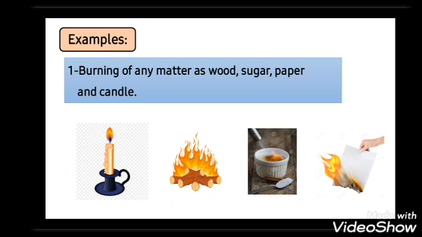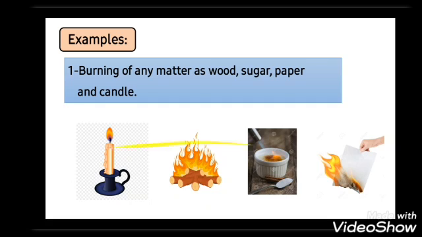Examples about the chemical change. Number one, burning of any matter, like wood, sugar, paper, candle. Okay? So, any burning of matter will produce a new matter, so the change is in the shape and the structure. So it's a chemical change. But melting of any solid matter is considered as a physical change. But burning of any matter is a chemical change because the change will be in the shape and the